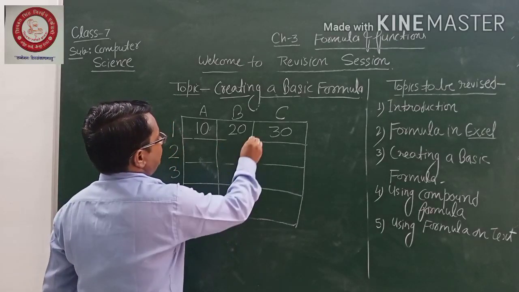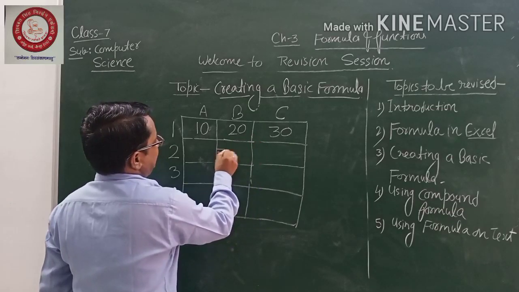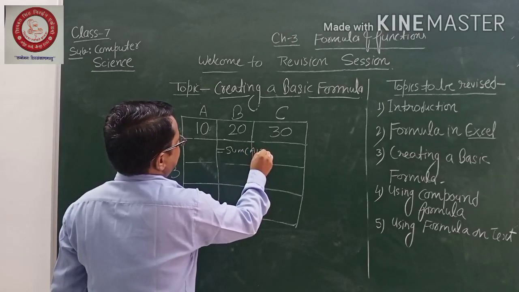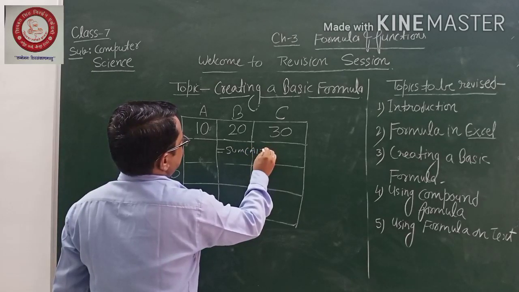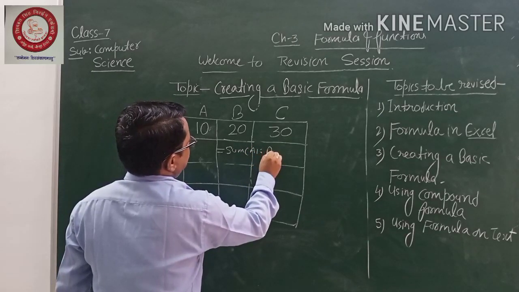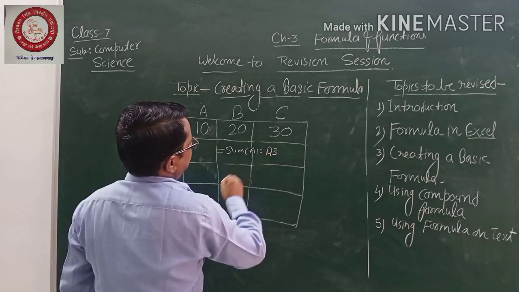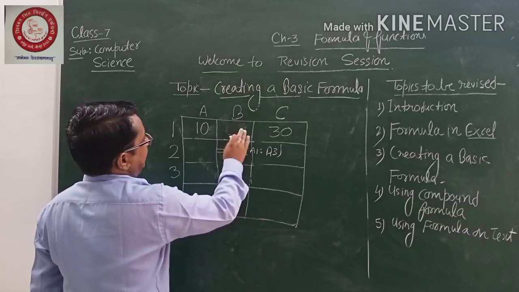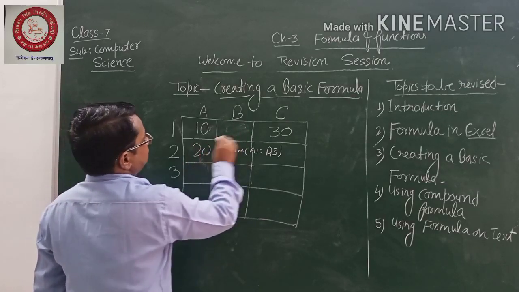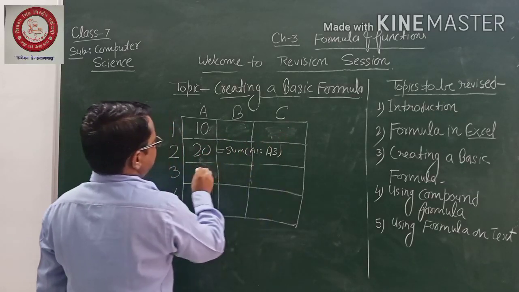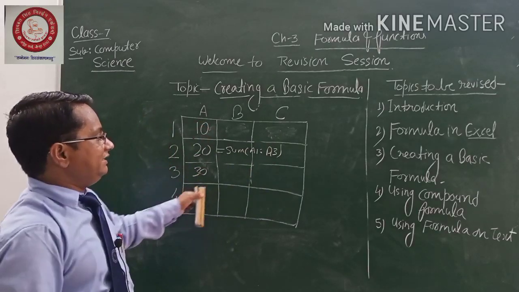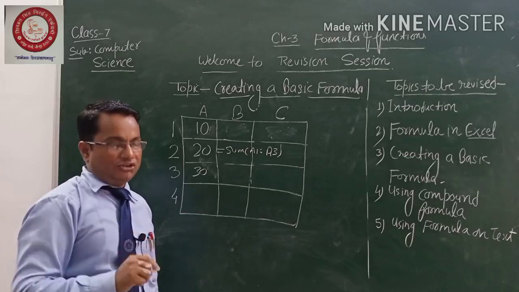There is one more way to write the same formula using the function: equal to SUM, then A1 to A3. It means all the contiguous cells get added.